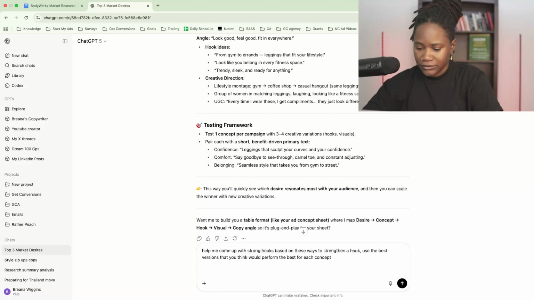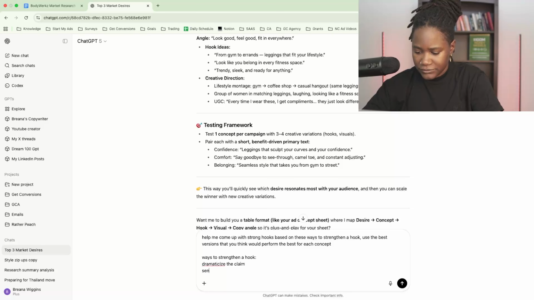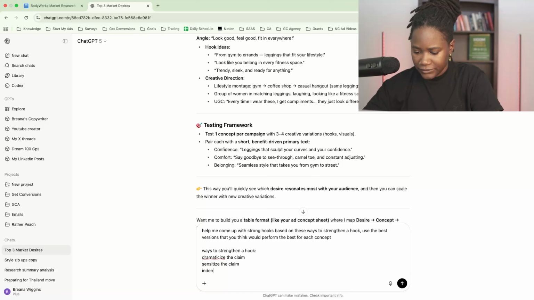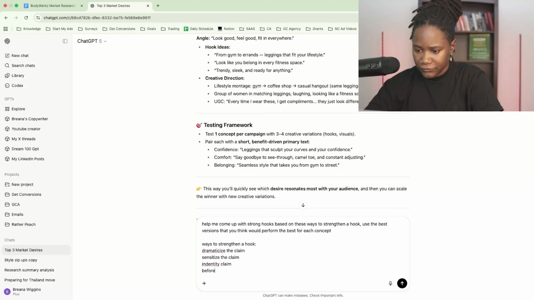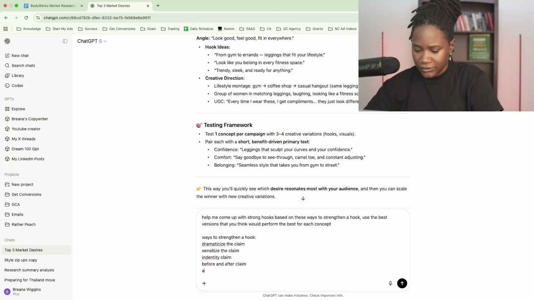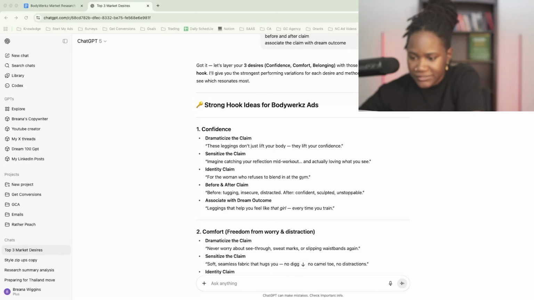And the ways to strengthen a hook are going to be to dramatize the claim, sensitize the claim, identity claim, before and after claim, and associate the claim with dream outcome. All right. Enter. So for dramatize a claim, these leggings don't just lift your body, they lift your confidence. Sensitize a claim, imagine catching your reflection mid-workout and actually loving what you see. Identity claim, for the woman who refuses to blend in at the gym. Before and after, tugging, insecure, distracted.